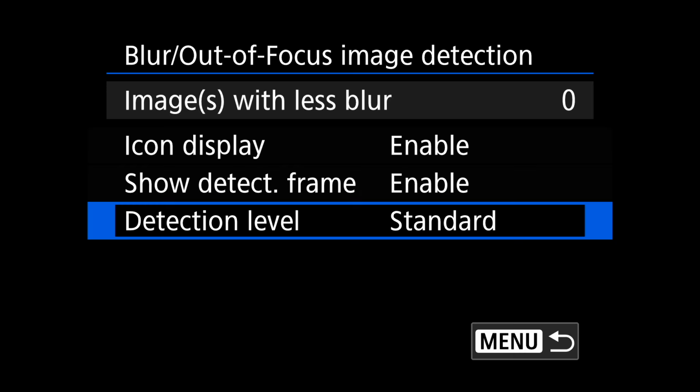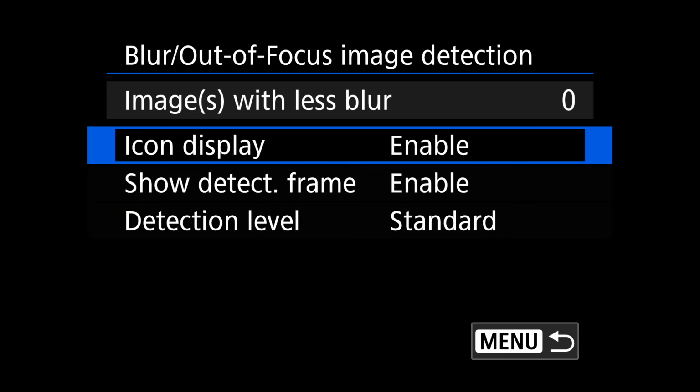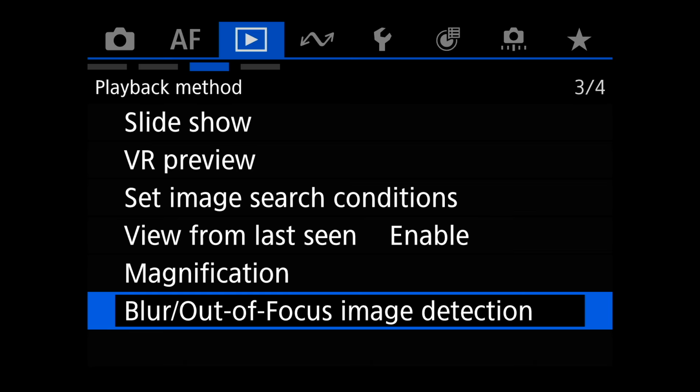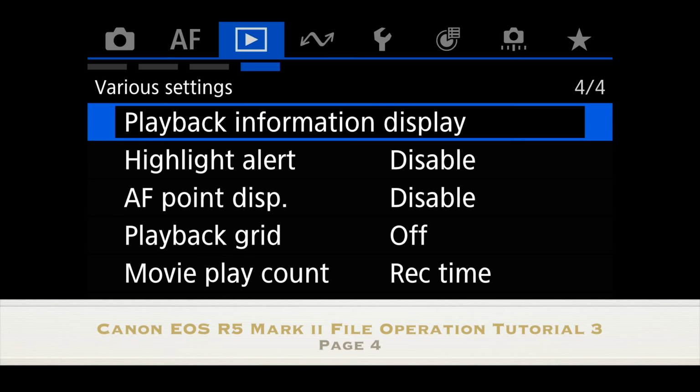If you're shooting something very low light, make it high, and then you'll be able to very easily see what's actually blurred out. Very cool feature, and this is a feature that no other brand has. So sorry, Nikon, Sony, Pentax, Olympus, you don't have this. This is the Canon first.